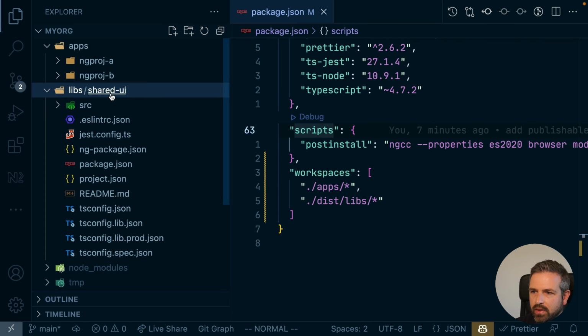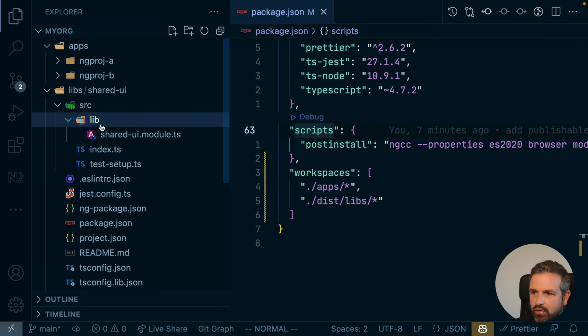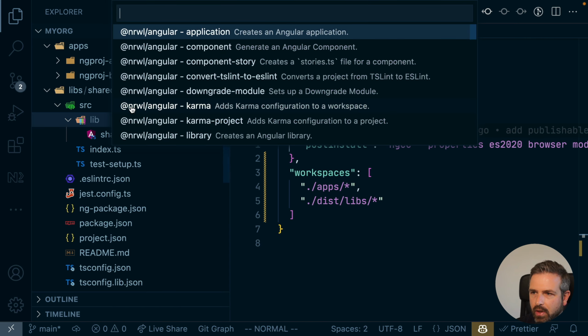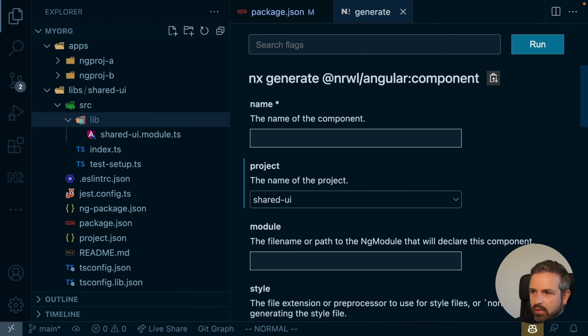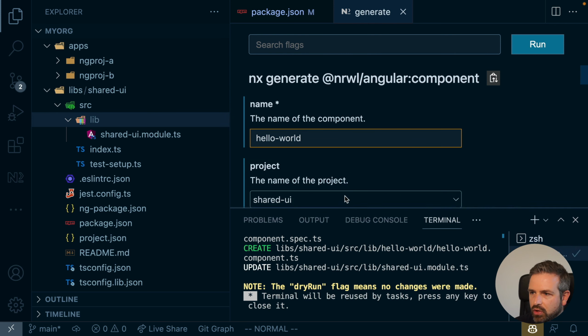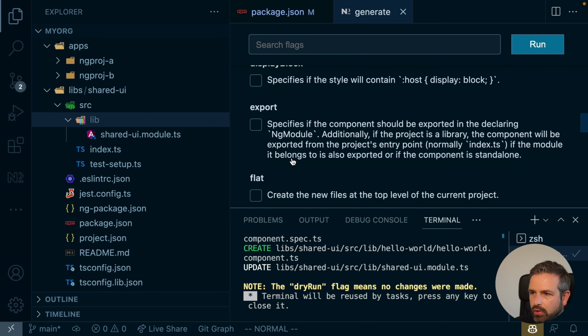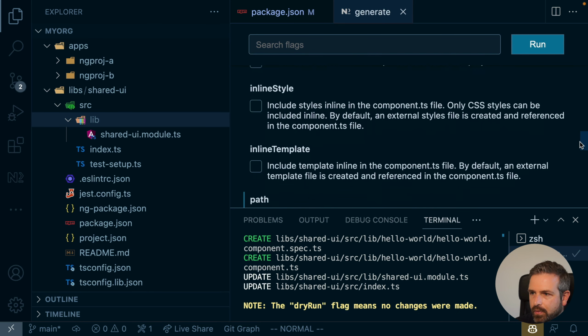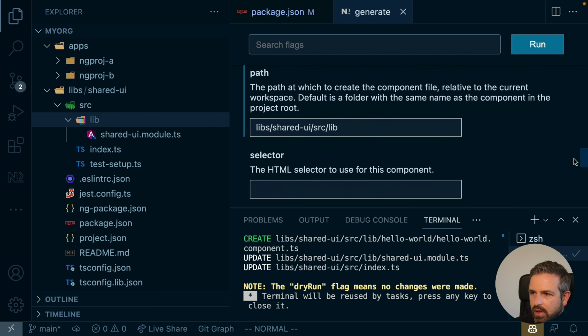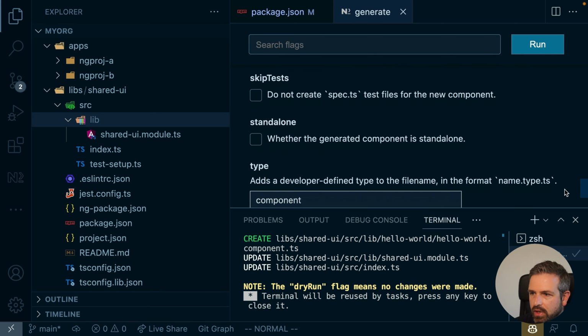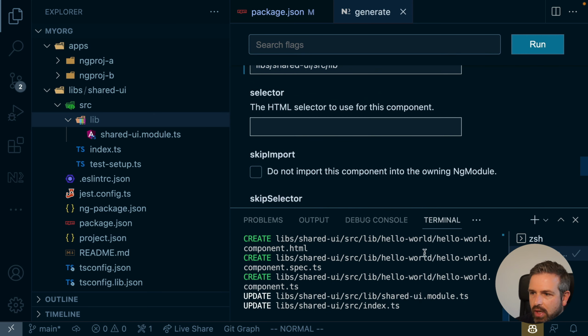So first of all, let's go in that shared UI and actually create a new component in here. And we can use again the generate command here from Nx Console, say component. Let's call this hello world. It will be installed here in the shared UI package. We probably want to export it as well, so that we can use it outside of this library, and the rest of it should be fine. So let's just run this command.